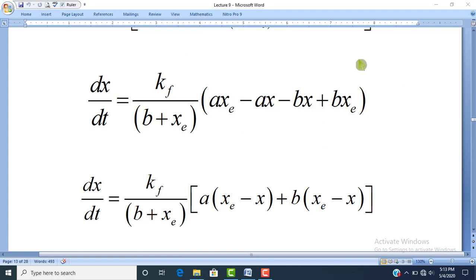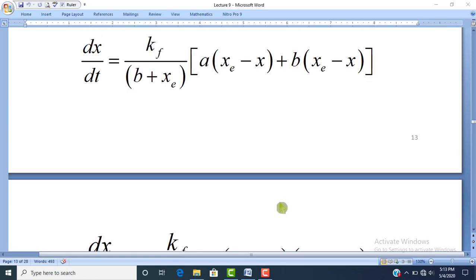So after taking common A and B, the rate of reaction dx/dt = Kf/(B + Xe) [A(Xe - X) + B(Xe - X)].